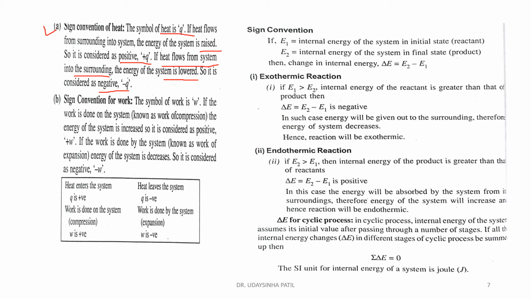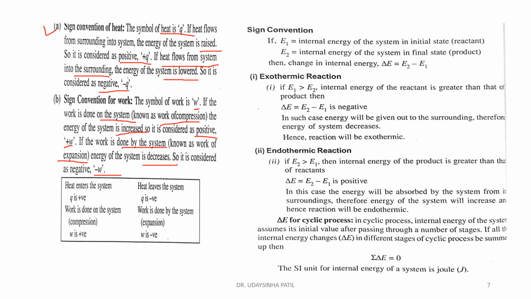Then the sign convention for work. The symbol for work is W. If the work is done on the system, known as work of compression, the energy of the system is increased. So it is considered positive, plus W. If the work is done by the system, known as work of expansion, then the energy of the system is decreased. So it is considered negative, minus W.